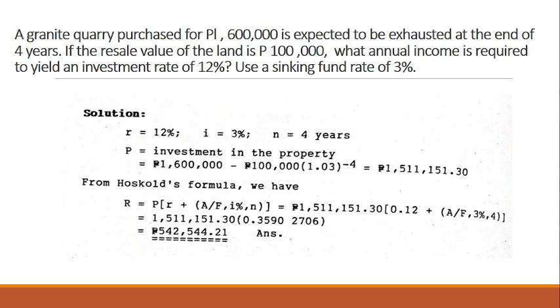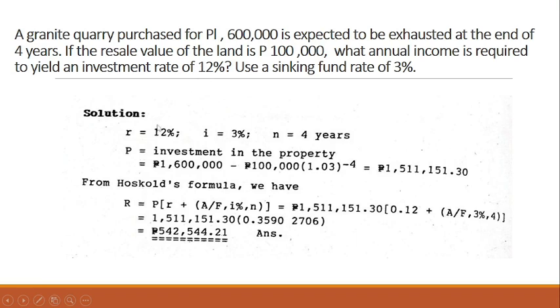So the last problem is a granite quarry purchased for 1,600,000 is expected to be exhausted at the end of 4 years. If the resale value of the land is 100,000 pesos, what annual income is required to yield an investment rate of 12%, use a sinking fund rate of 3%. So, what it is asking is how much will be earned annually from the granite quarry for 4 years. So, it is asking for the R in the Hoskold formula.